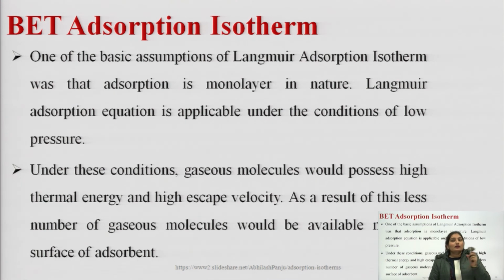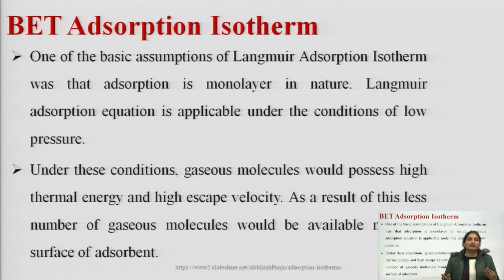One of the basic assumptions of the Langmuir adsorption isotherm is that a monolayer is obtained. The molecules are adsorbed on the surface and form a layer one molecule thick. The Langmuir adsorption equation is applicable under the condition of low pressure only, and under these conditions gaseous molecules possess higher thermal energy and high escape velocity.